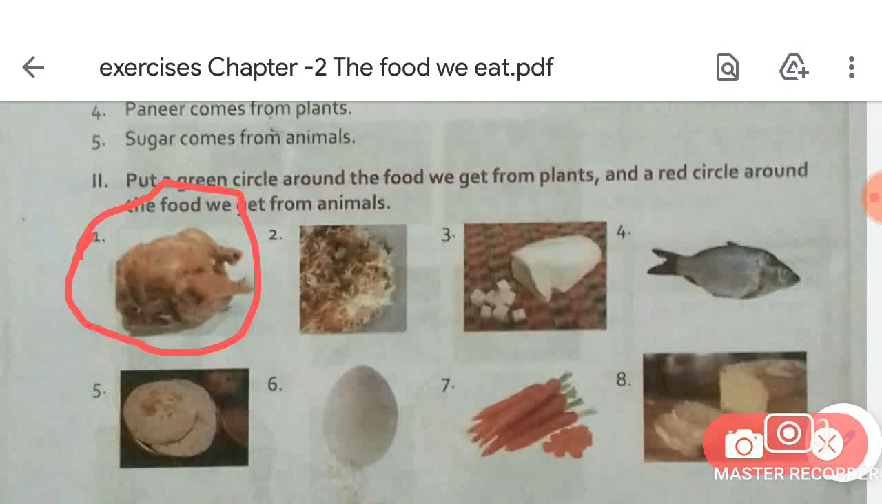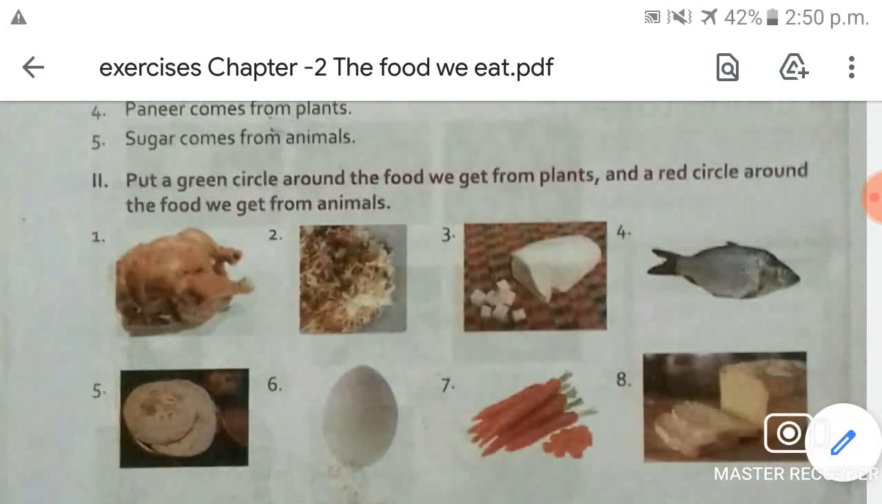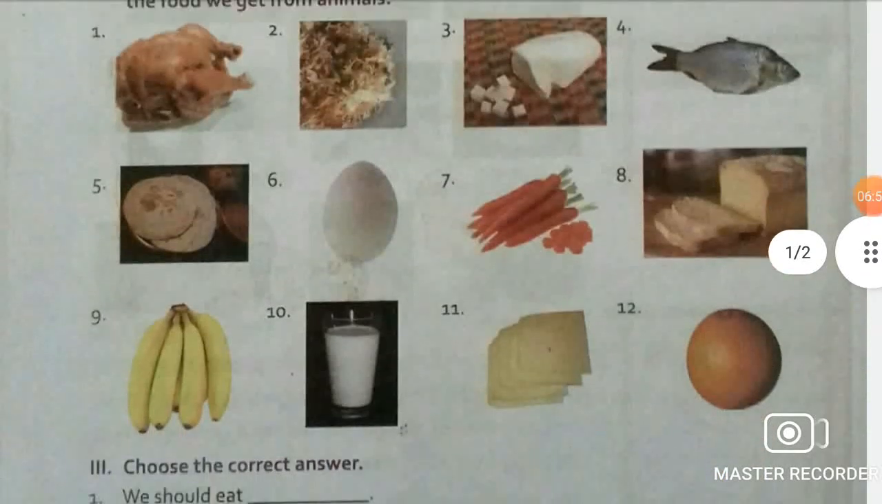The next picture is paneer, okay? So where do we get paneer from? We get paneer from the animal. So you have to put a red circle around the paneer. Very good. Now move on to the next picture, students. The next picture is a fish. We get fish from the animals. So you have to put a red circle around it also, okay? Very good. Now move on to the next one, students.